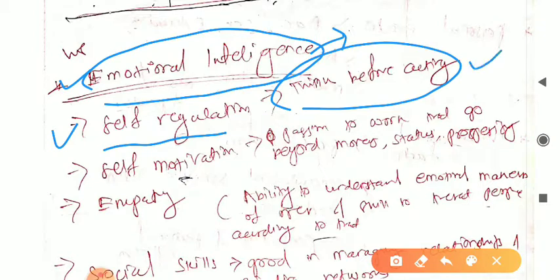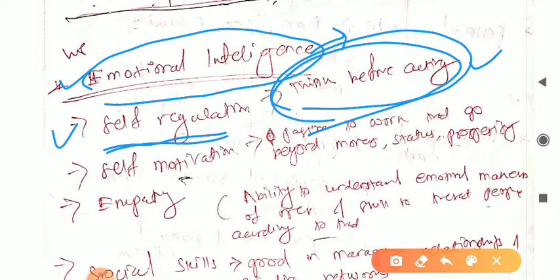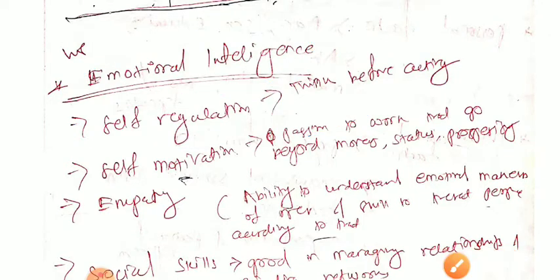So you can easily remember this by using this keyword: think before acting. If someone is thinking so much and analyzing things, then he has self-regulation. He is self-regulating in nature, right?